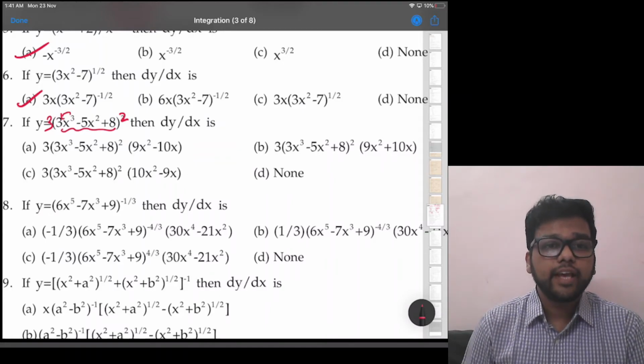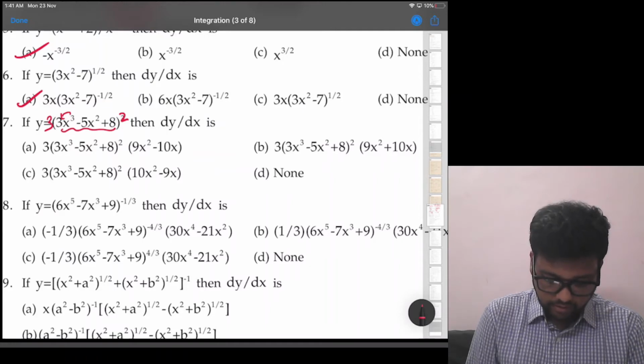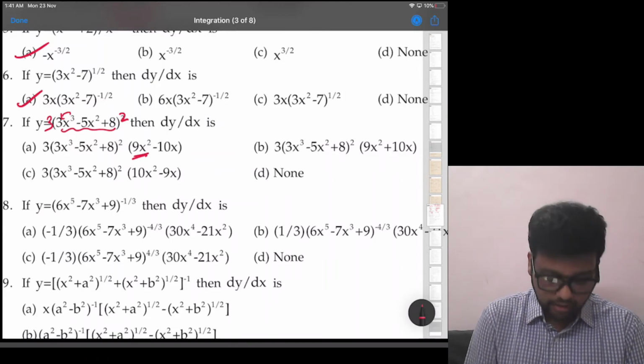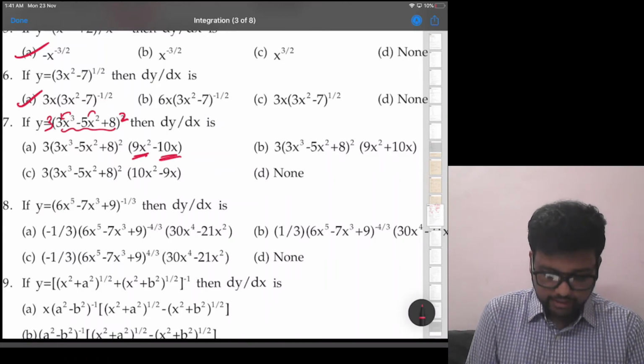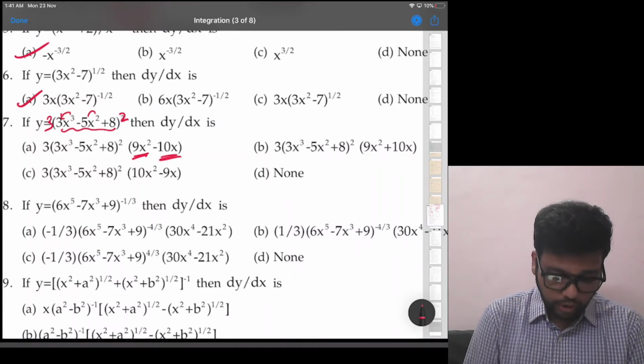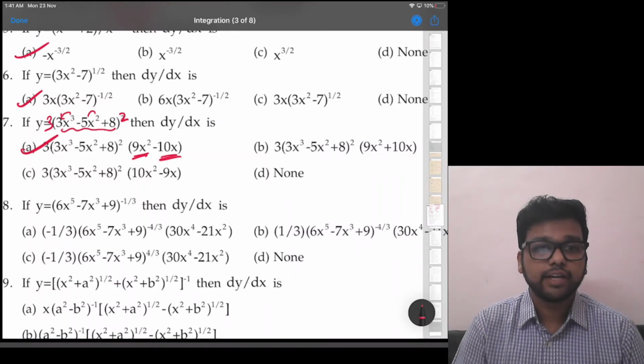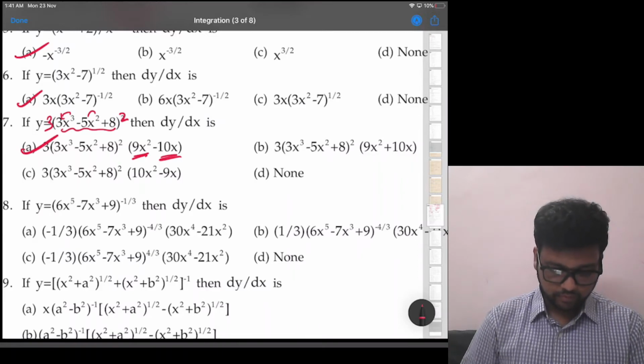Okay, 9x square. Or it is there in option A, 9x square. Minus 5 into 2, 10x. Plus derivative of it is 0. So option A is the correct answer in fact. Right, there is no need to look further.